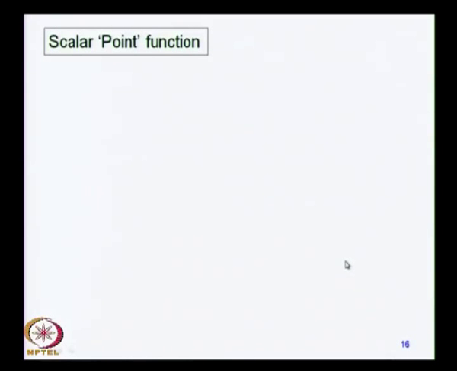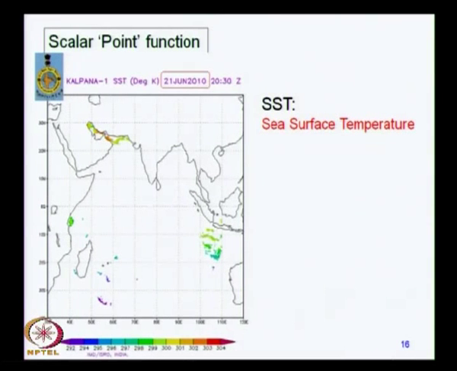Now, what is a scalar point function? Let us consider what is called SST, the sea surface temperature. You can take satellite pictures and map the surface temperature at various points on the sea.